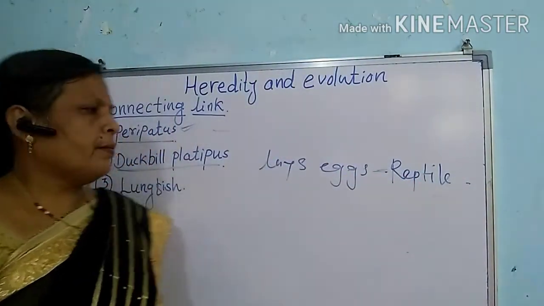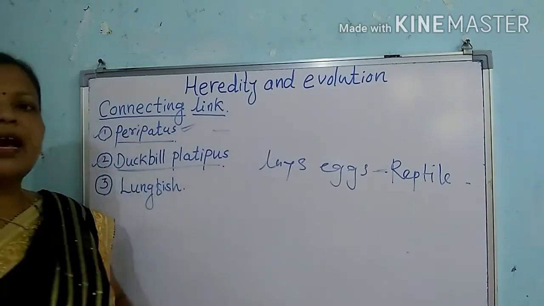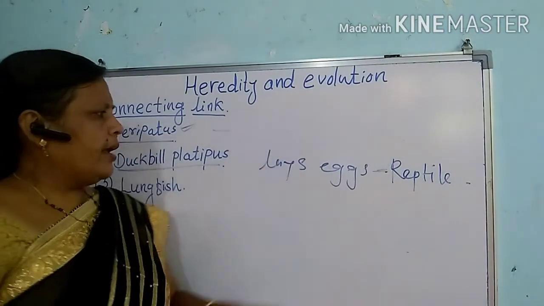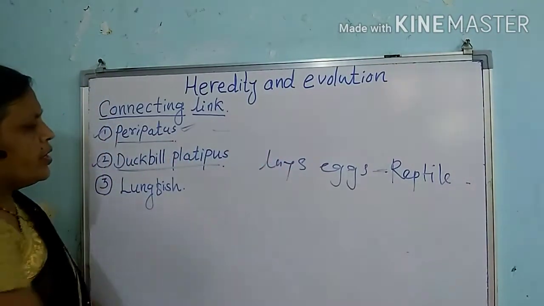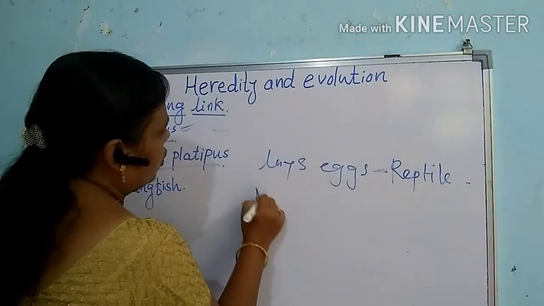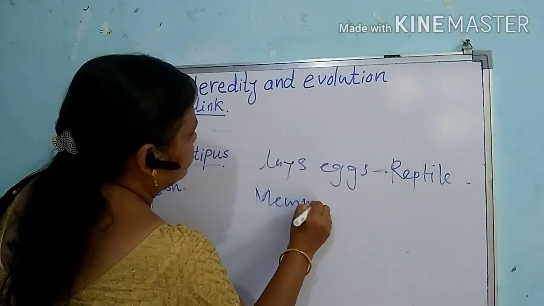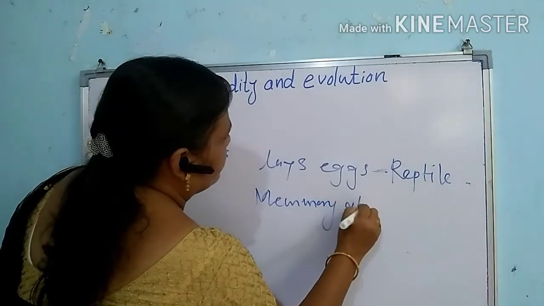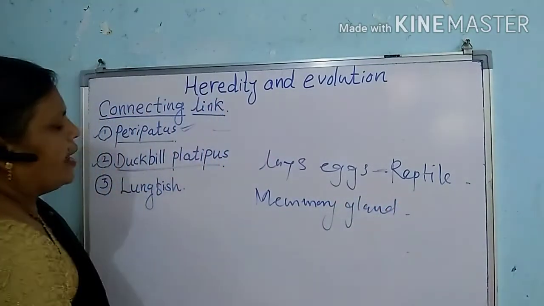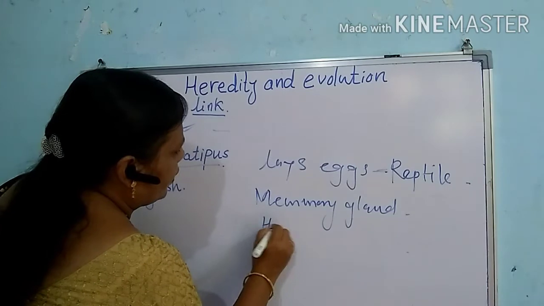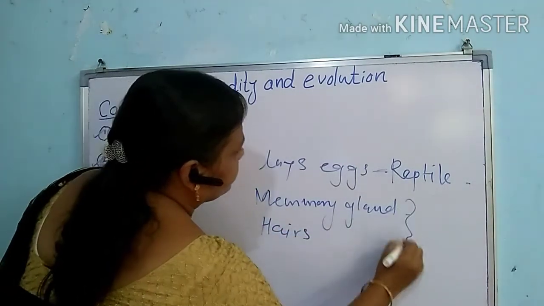It resembles the reptile, but at the same time, this duck-billed platypus shows the presence of a mammary gland, and also shows the presence of hairs on the body.